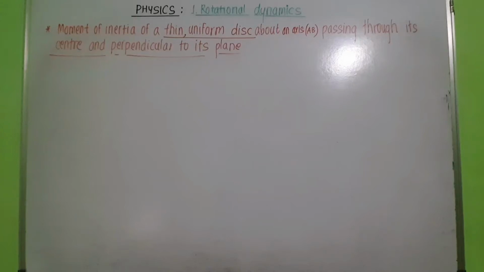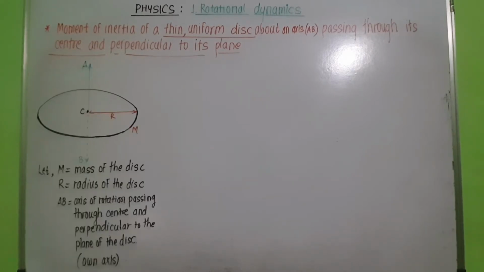Now let us obtain an expression for moment of inertia of a thin uniform disk about an axis passing through its center and perpendicular to its plane. Consider a thin uniform disk of mass m. Thin means what? So here its thickness is negligible. This disk is of radius R and rotating about an axis passing through its center perpendicular to its plane.